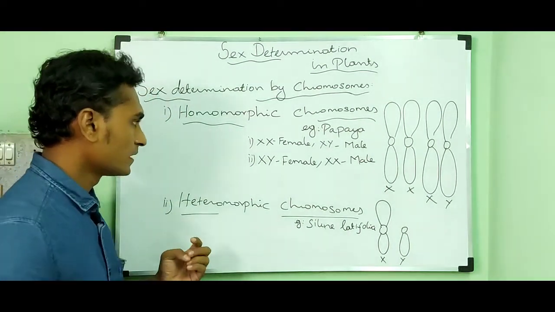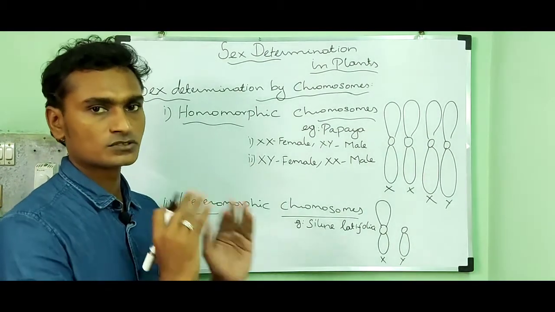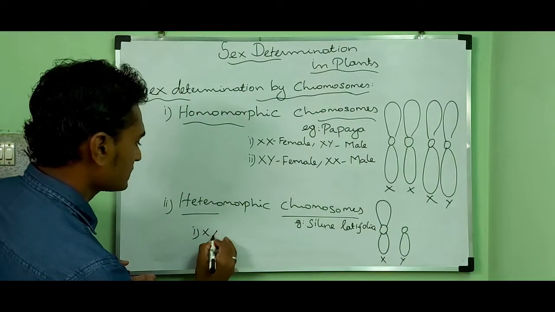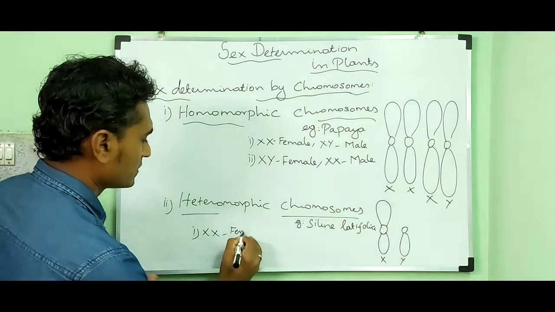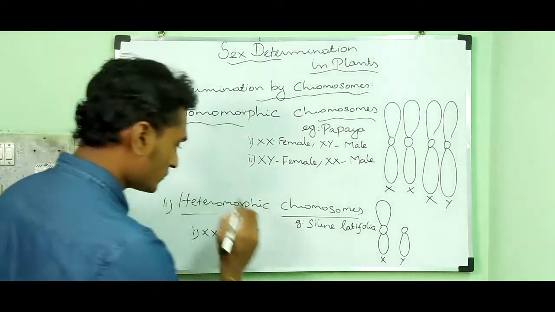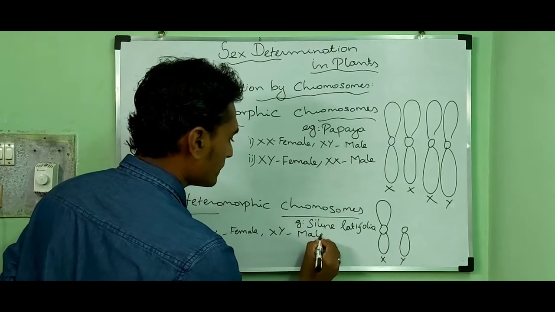Then I am going to write some of the possibilities of sex chromosome composition. So here XX is female. If the plant contains XX chromosomes, it is said to be female. If it contains XY, it is said to be male.